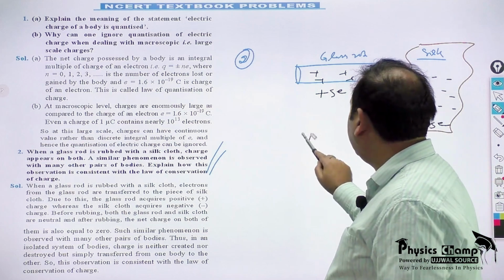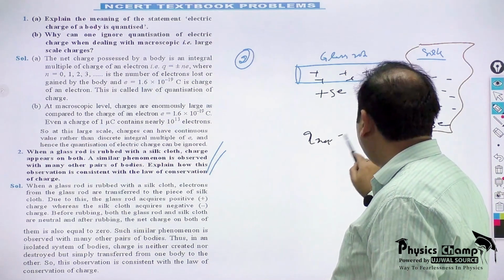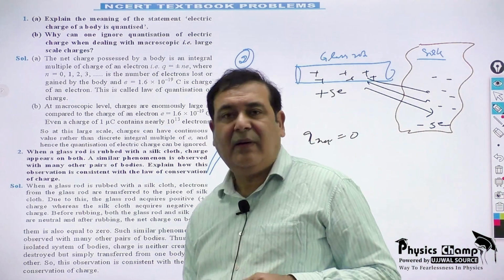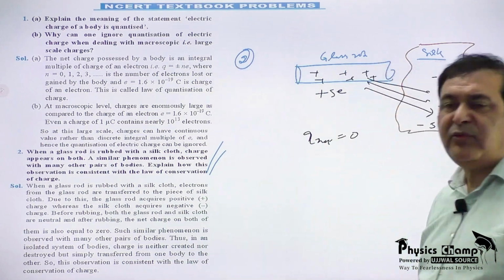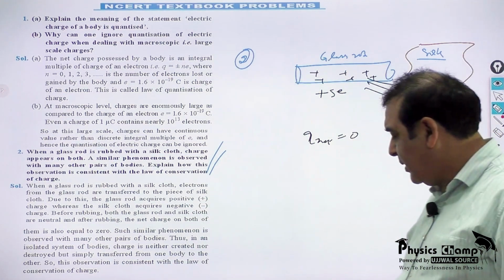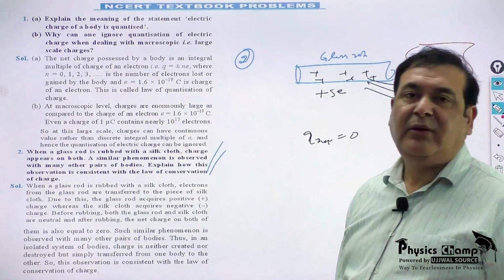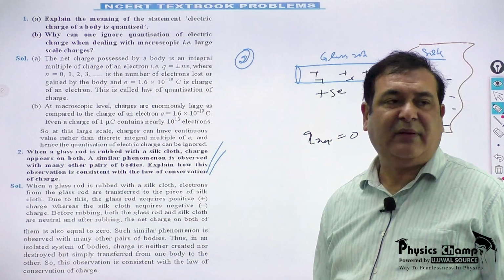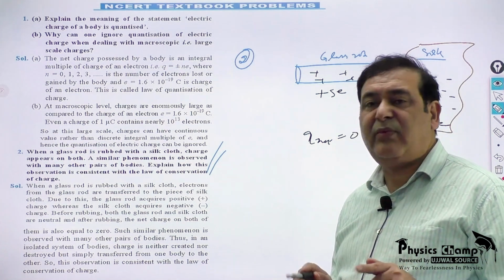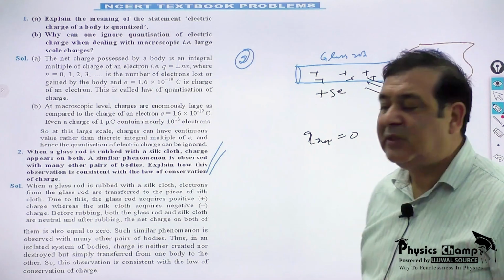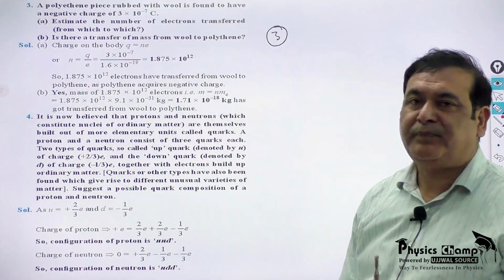So the net charge before and afterward for this whole isolated system of glass and silk will be 0. There is a transfer of charge among them, but there is no loss or gain of electrons during this frictional electricity. So the electrons only shift from one to another, and that's how the law of conservation of charge is followed here.